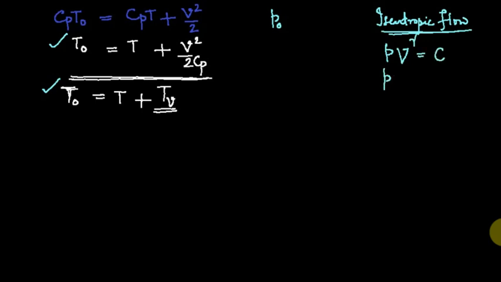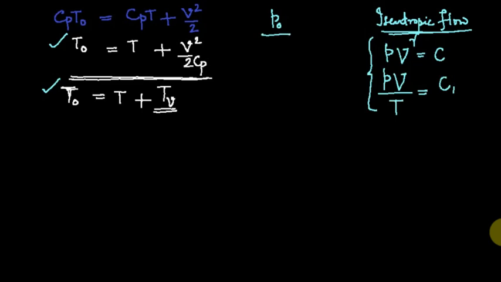Remember, this V is not velocity, it is volume. And PV by T is equal to another constant. If you connect these two and eliminate volume, you get the pressure relationship, so the stagnation and static pressure can be correlated.